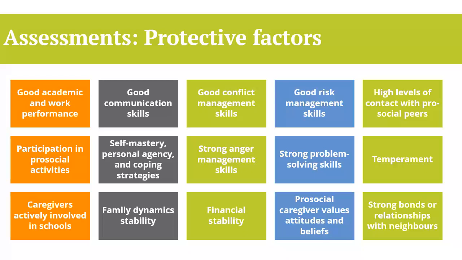with pro-social peers, participation in pro-social activities, self-mastery, personal agency, and coping strategies, strong anger management skills, strong problem-solving skills, temperament, caregivers actively involved in schools, family dynamics stability, financial stability, pro-social caregiver values, attitudes and beliefs, strong bonds or relationships with neighbors. The more protective factors a person has, the lower the likelihood they will commit another offense.